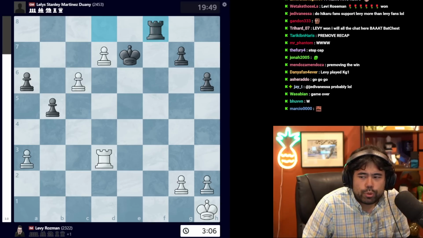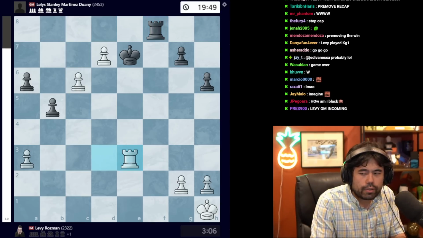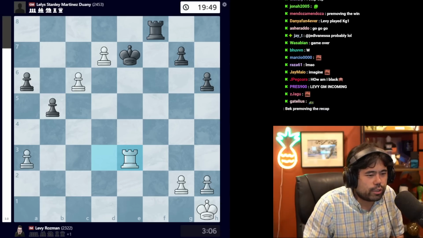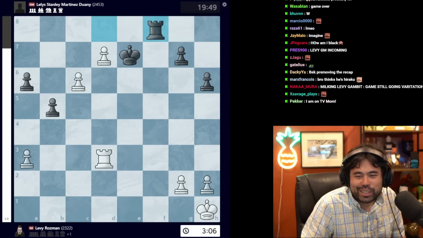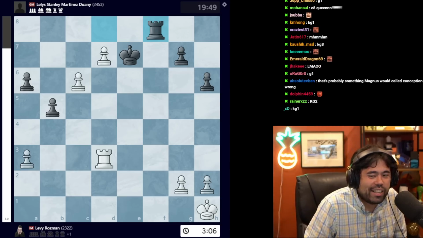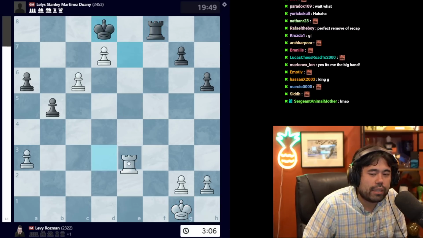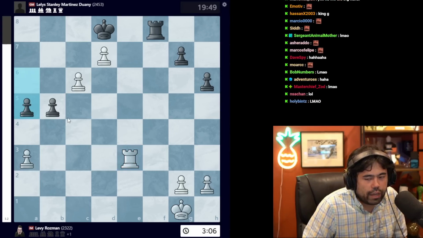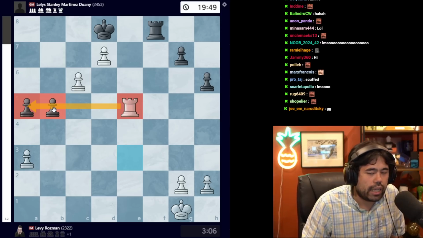we get this move. I believe rook to e3 is played. One second, I have to make sure I have the correct sequences. After rook to f8, let me double check this very quickly, since I don't actually have the correct moves played. King g1 is played. In this position, we get the move king to d8, and now we have rook to e3. a5 is played, and here Levy plays the move rook to e5, attacking the pawns on a5 and b5.